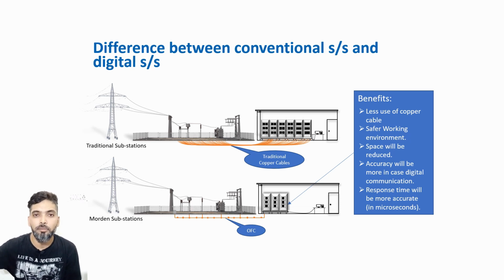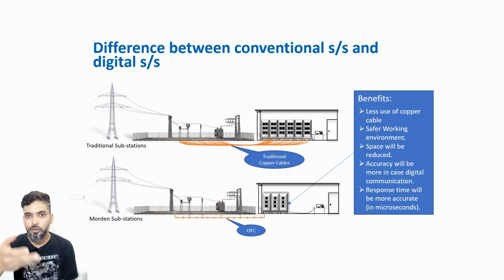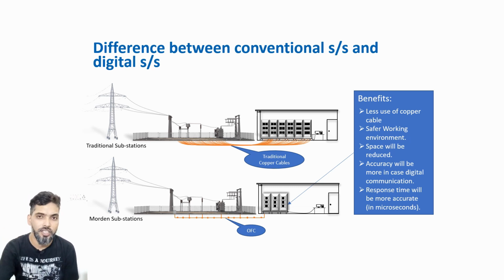There the sampling values are not that many, because 2 to the power 16 or 2 to the power 32 means only that much of signals are converted. 32767 is that value if you have a 16-bit signal. That many samples will be there, but this sampling is more than that. So more samples means more accuracy.